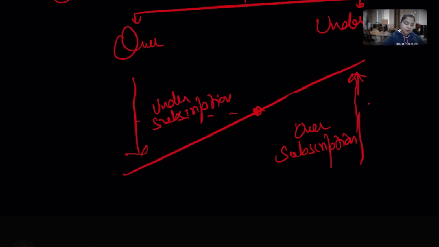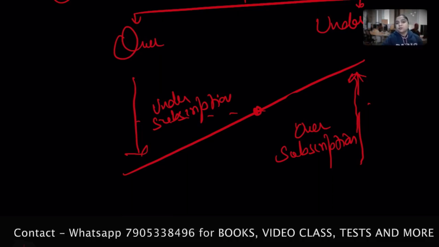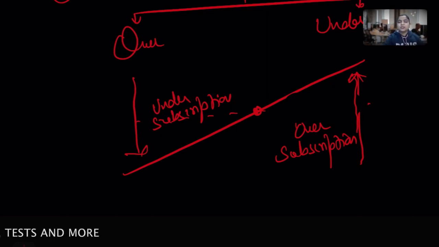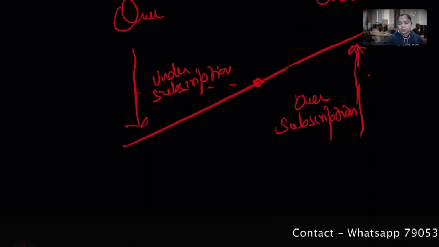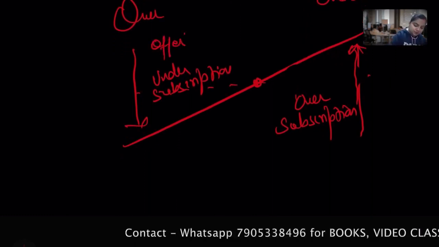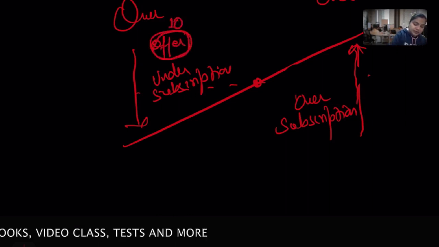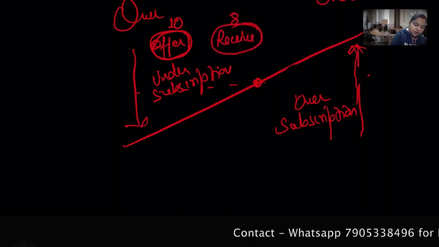What is the situation of under subscription? I, being a company, issue the shares, and they are undersubscribed as per the applications, which means I received fewer applications than I offered to the public. Here I offer, say, 10, but I receive 8.